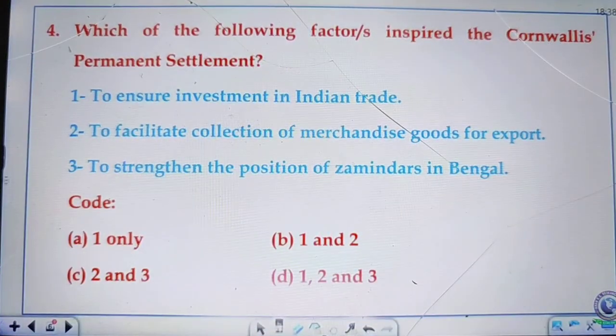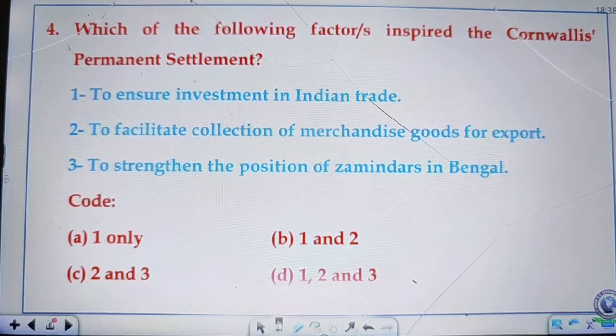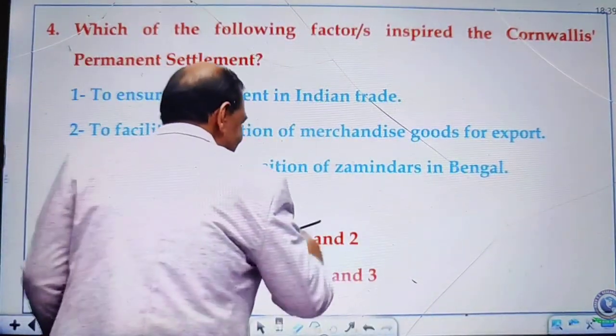Question number 4. Which of the following factors inspired the Cornwallis Permanent Settlement? Point 1. To ensure investment in Indian trade. Point 2. To facilitate collection of merchandise goods for export. Point 3. To strengthen the position of Zamindars in Bengal. Go through, my friends, be fast. B? Okay. That is the correct answer.